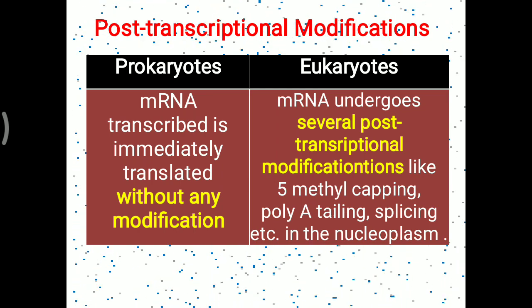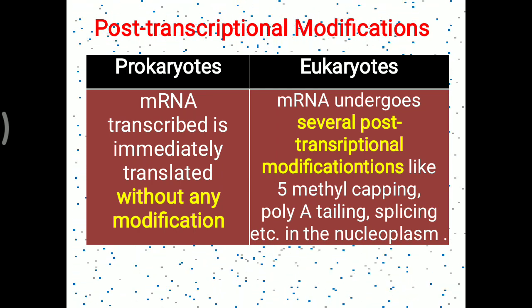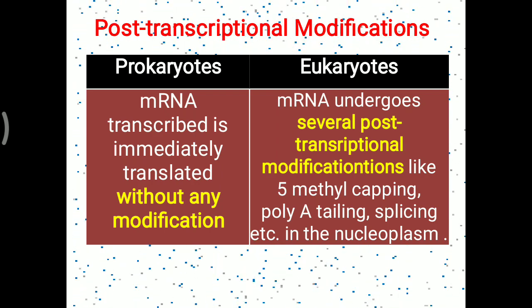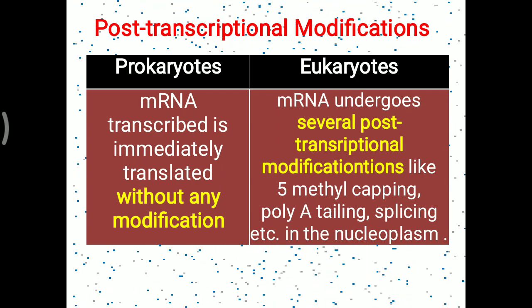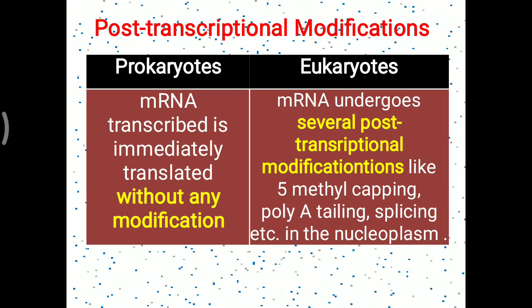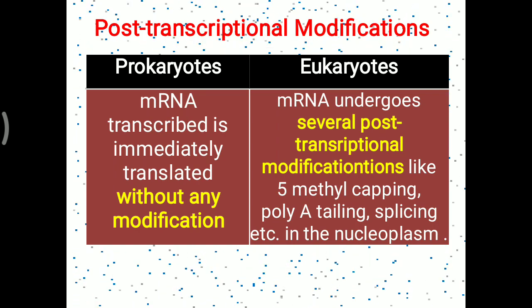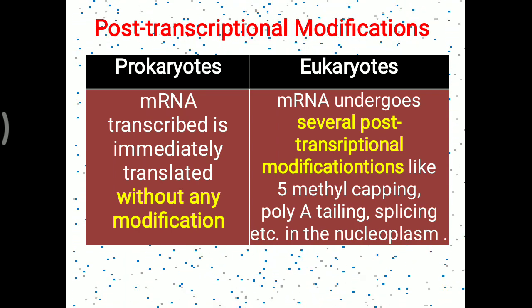These post transcriptional modifications, including 5-methyl capping, poly A tailing, splicing, etc., occur in the nucleoplasm. So there are many extensive modifications occurring, and that is also useful for different kinds of protein formation in the eukaryotic. That is the main difference in relation to post transcriptional modification between prokaryotic and eukaryotic cells.